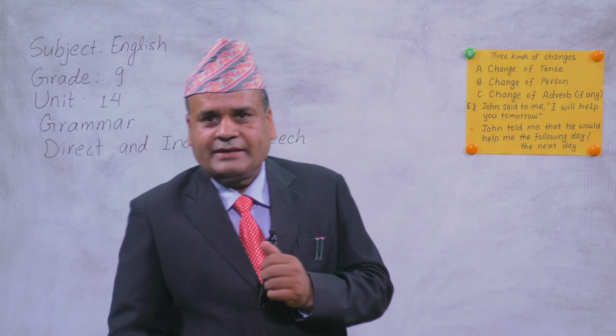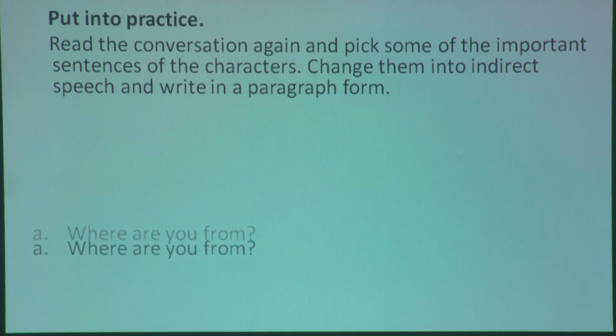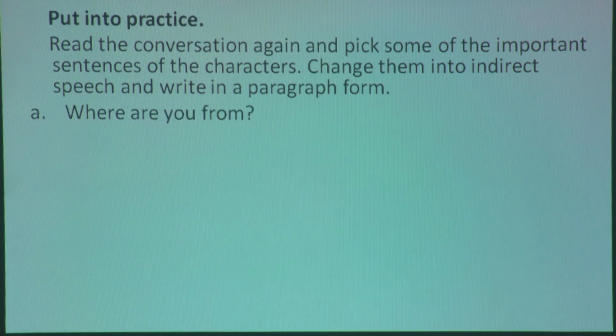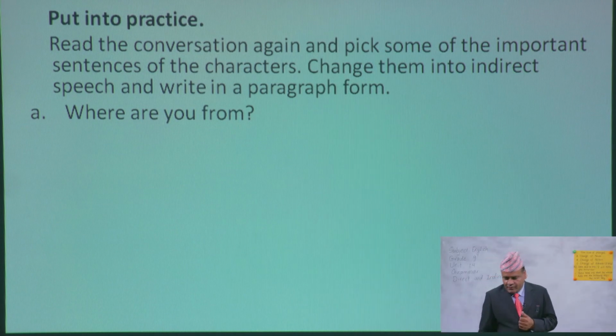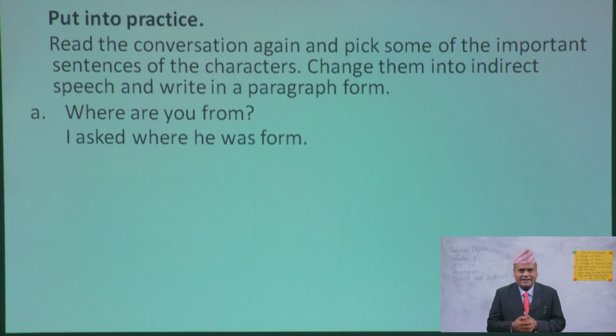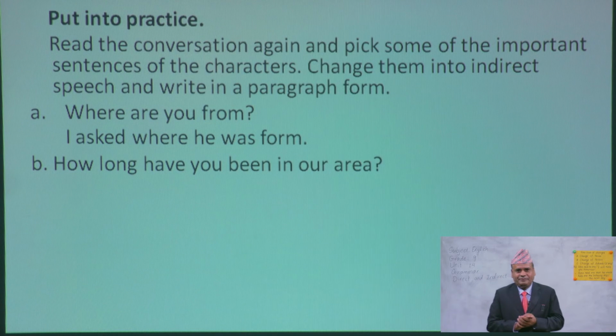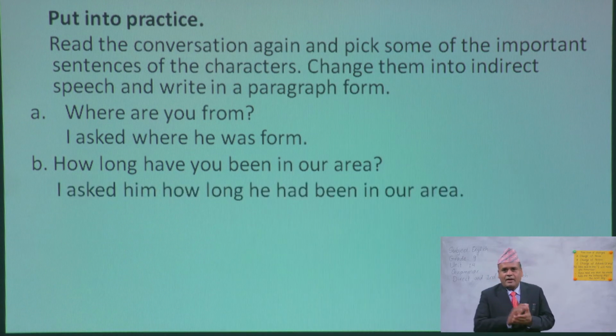Okay? And next, put into practice. Read the conversation again and pick some of the important sentences of the characters. Okay? Change them into indirect speech and write in a paragraph form. What are some of the sentences? Where are you from? You can say, I asked the foreigner where he was from. Right? Where are you from is the direct. I asked where he was from. That means you asked the foreigner at that time. Similarly, how long have you been in our area? So I asked him how long he had been in our area. Okay, this is the indirect one.